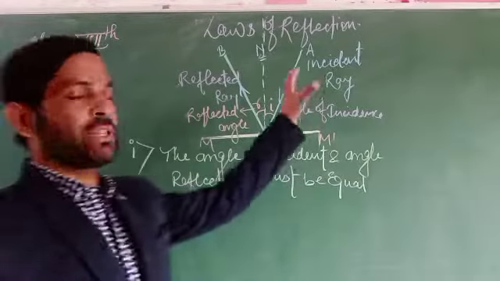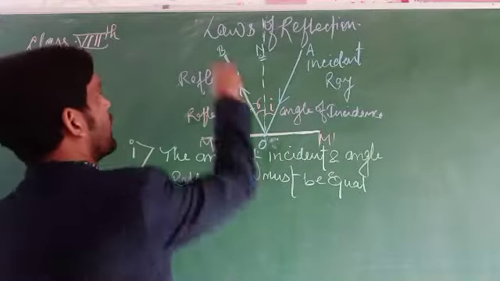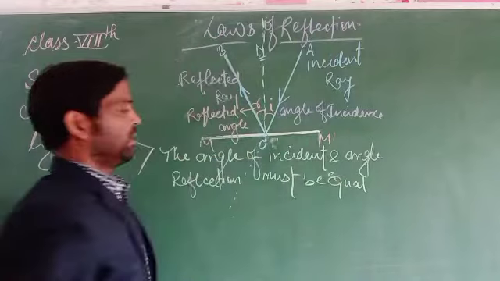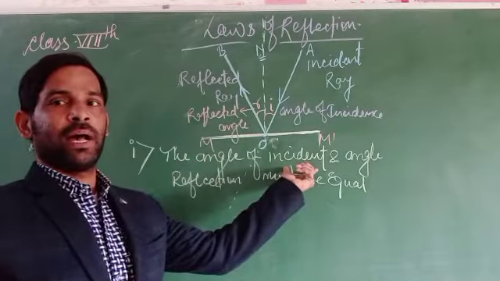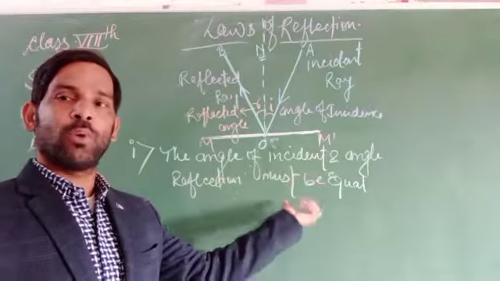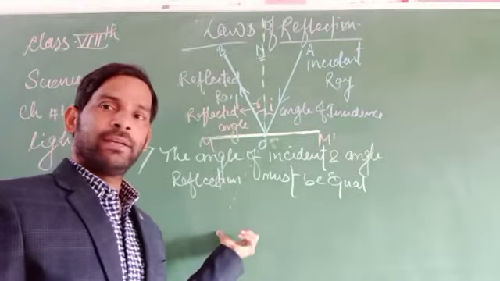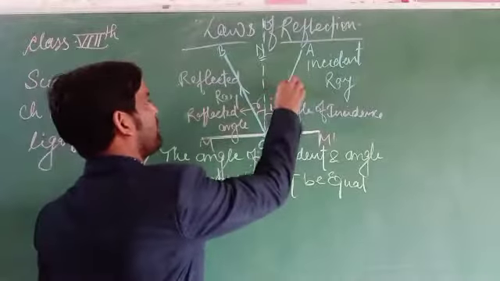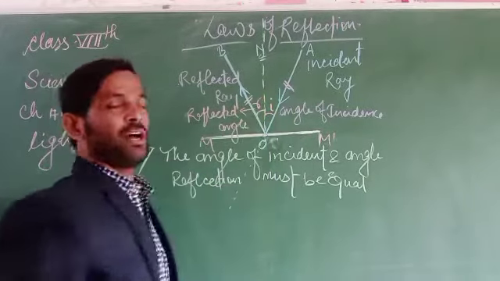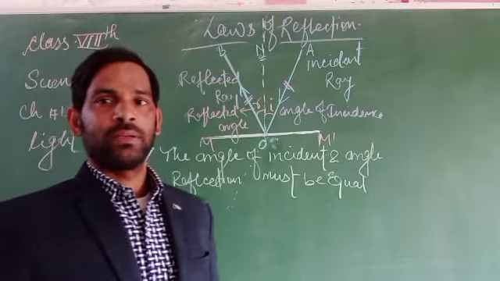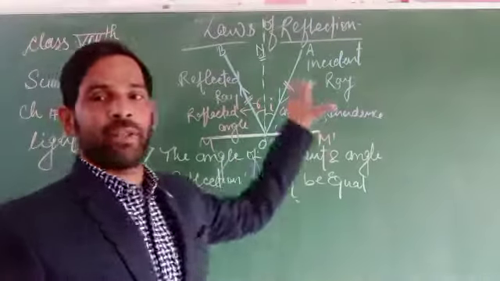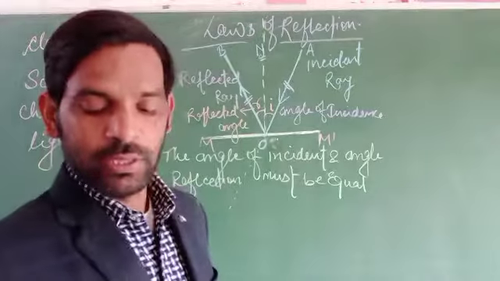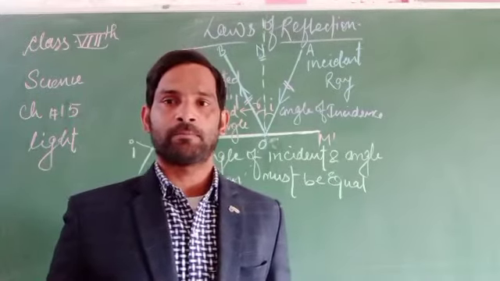If reflection takes place, there is a chance of reflection due to one reason: the angle of incidence is equal to the angle of reflection. If this is followed, then reflection happens. If it is not followed, reflection cannot happen.